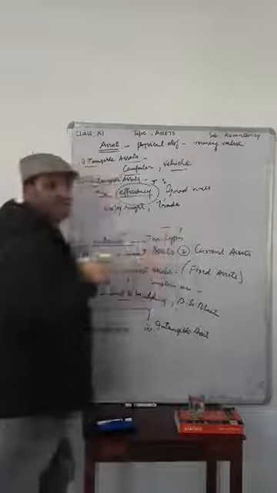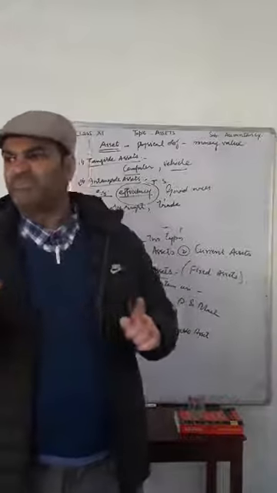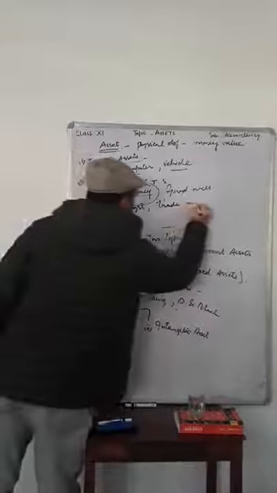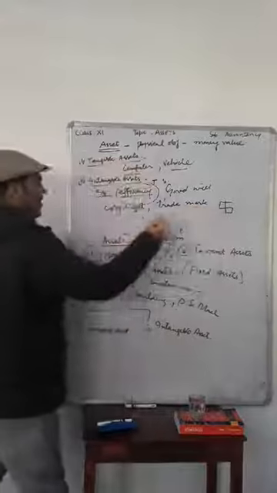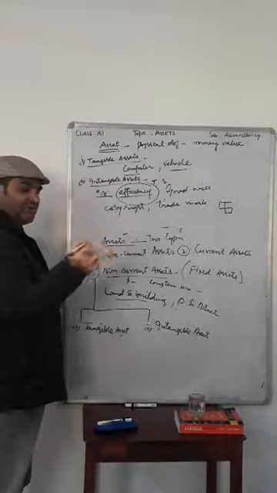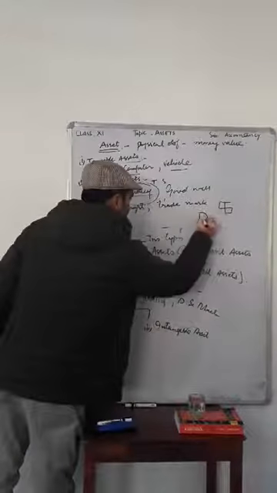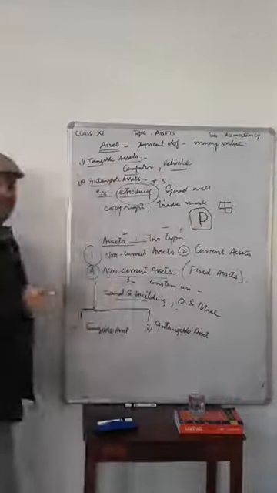Suppose we have some articles we purchase for domestic purposes, and there is a trademark on them, say ISI, or we have a quality of oil, and there is a brand name visible written on the oil can.